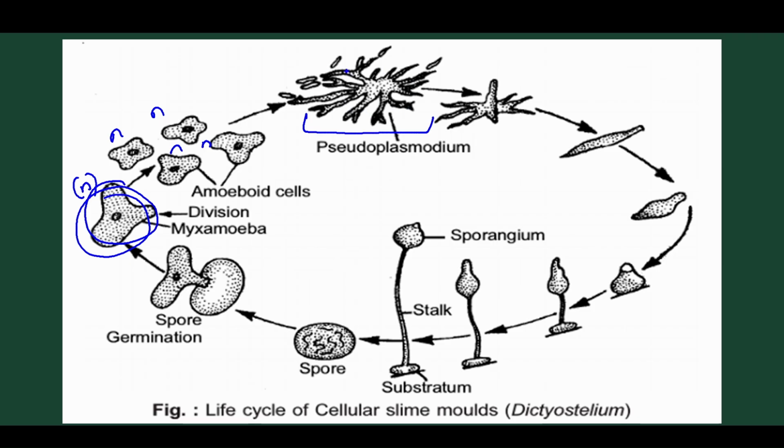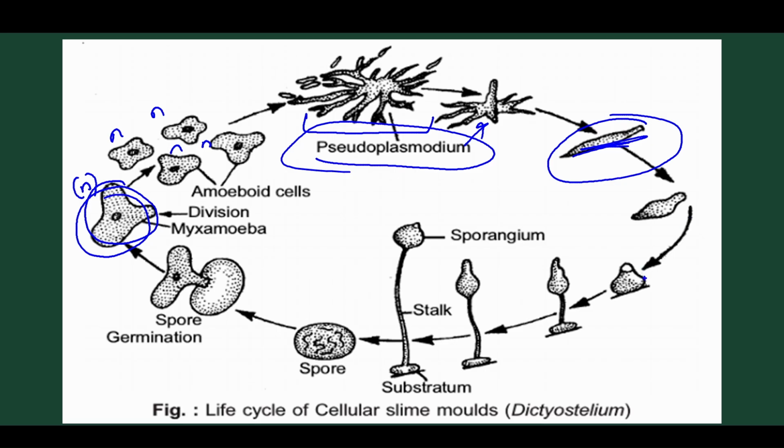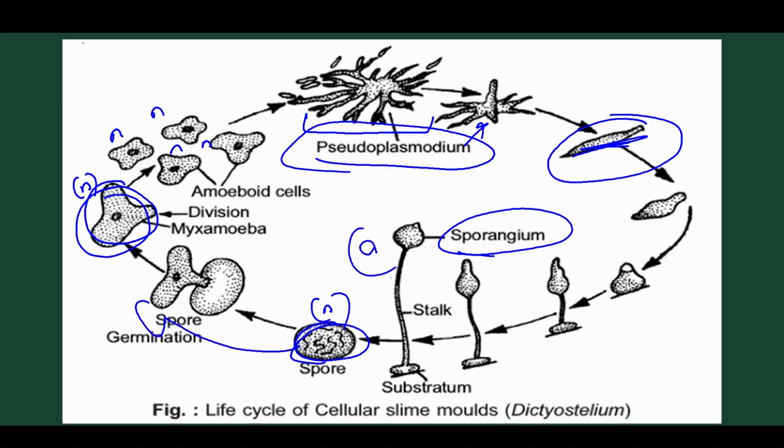This aggregation is called communal or colonial type, or a pseudoplasmodium. After that, they form a plasmodium-like structure, which gives rise to a sporangial structure, the fruiting body. These fruiting bodies produce spores, which are n, and these germinate. So this is the life cycle of the organism called Dictyostelium.